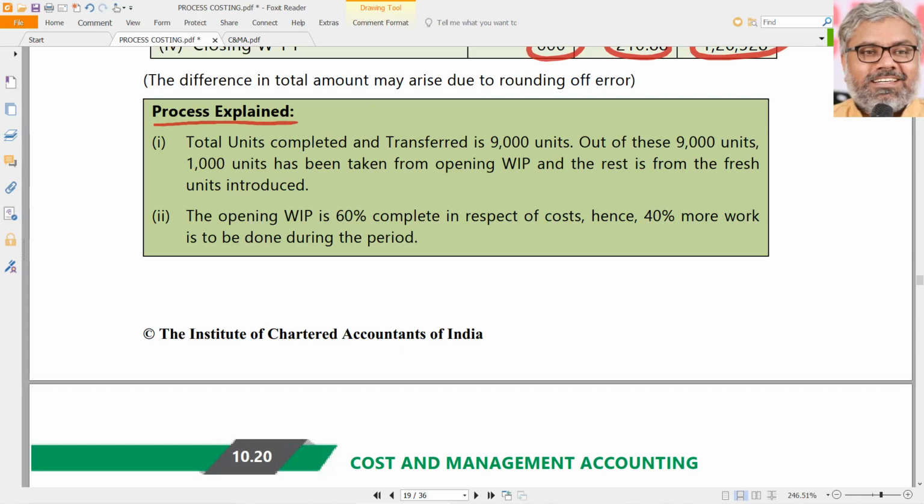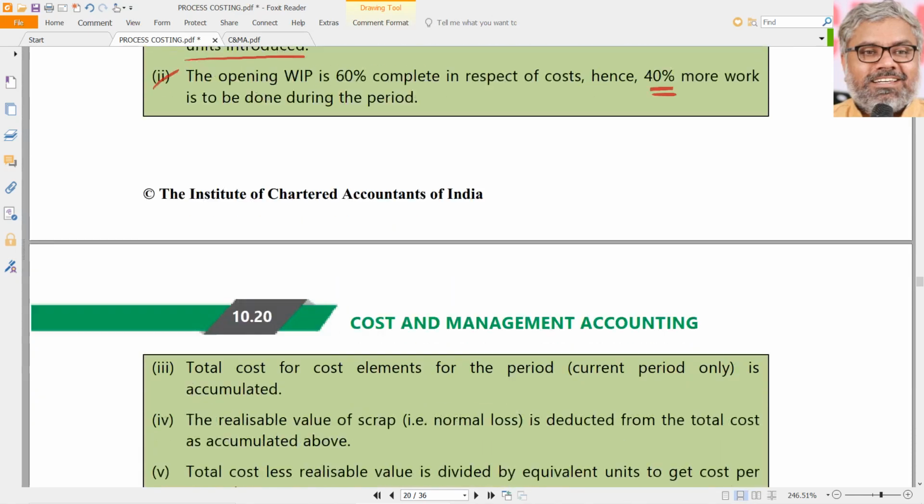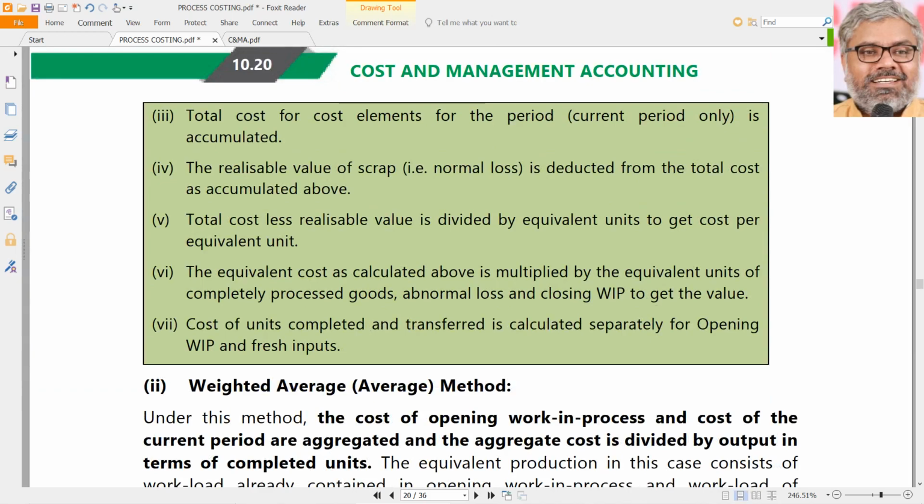The total units completed and transferred as 9,000 units, we know that. Out of them, 1,000 units have been taken from opening work in progress, rest are from fresh units introduced. Yes, that is one thing we understood already. Opening work in progress is 60% complete in respect of costs. That means 40% more work has to be done during the period. Yes, that's what we have done.